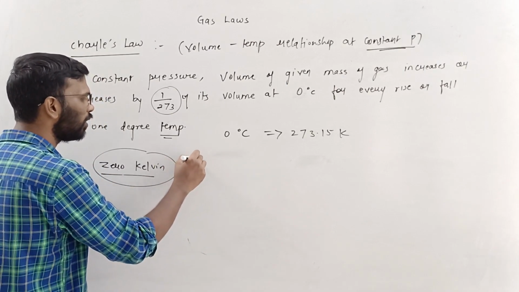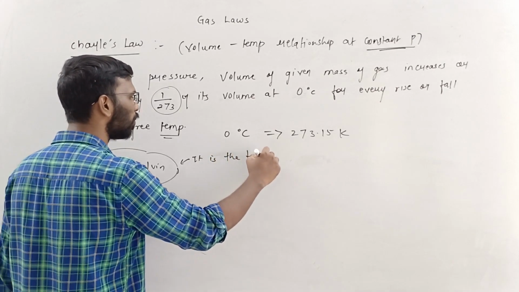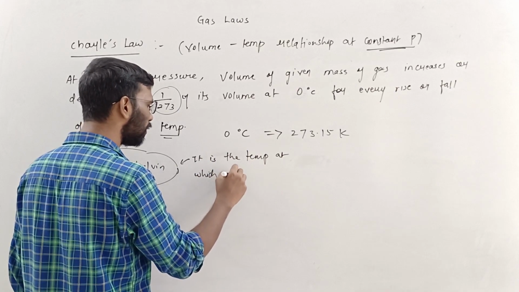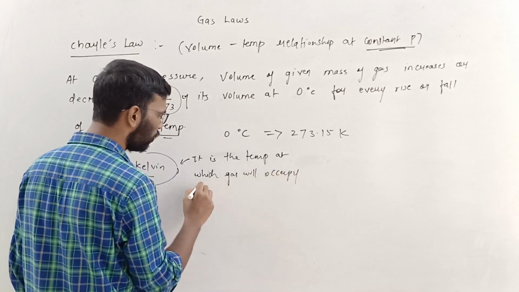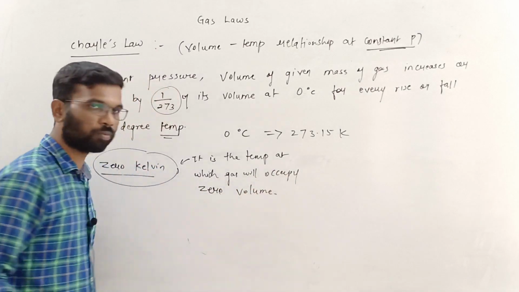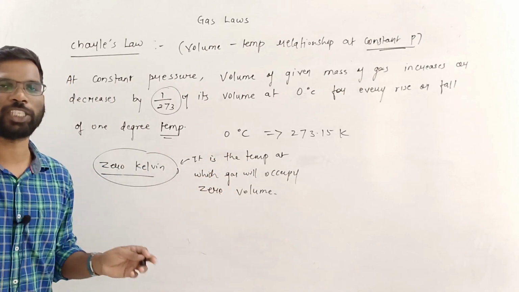First thing, it is the temperature at which gas will occupy zero volume. It is a temperature at which gas will occupy 0 volume.